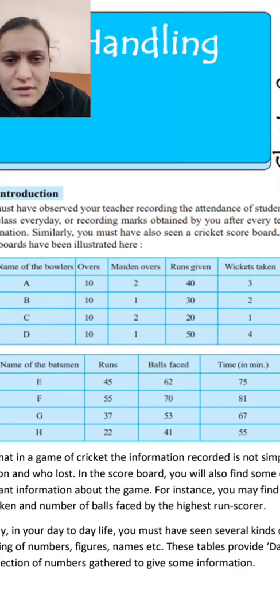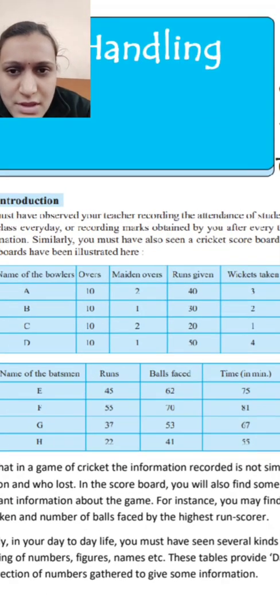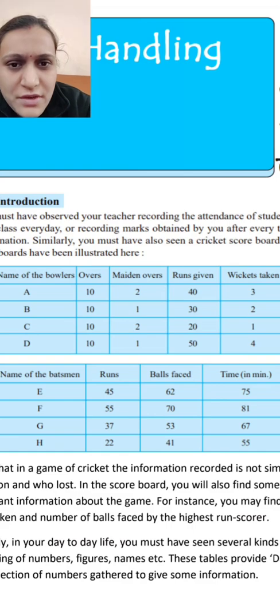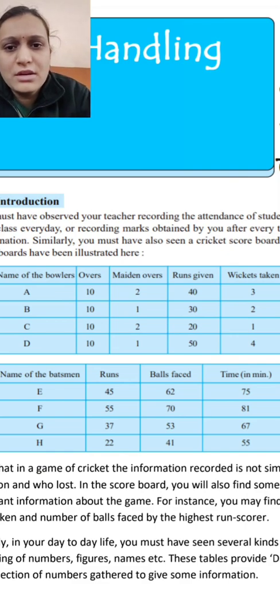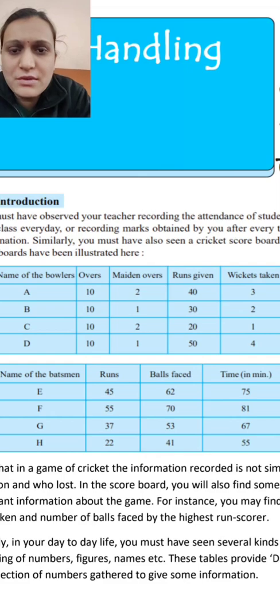First, the introduction is given: you must have observed your teacher recording the attendance of students in your class every day. The teacher first records the data of which student is absent and which student is present, or records the marks obtained after every test or examination.